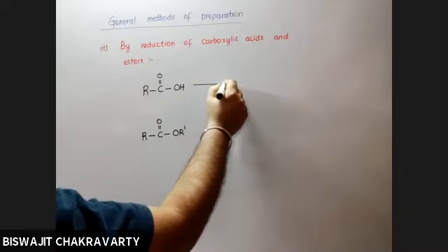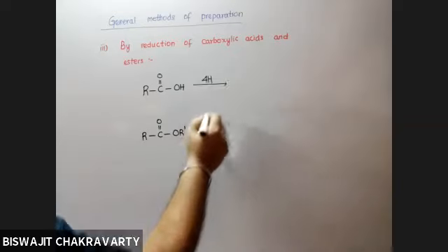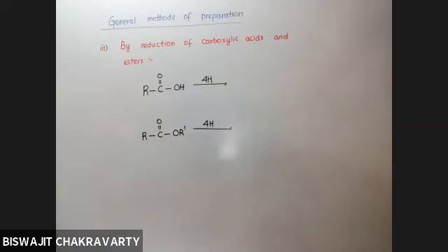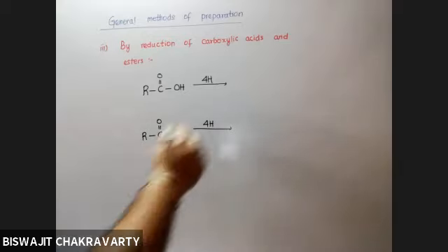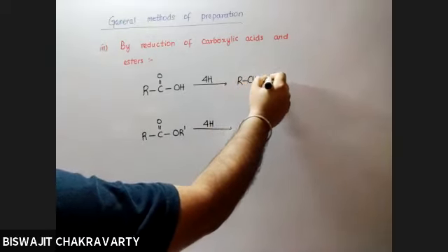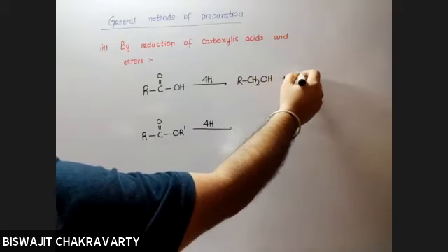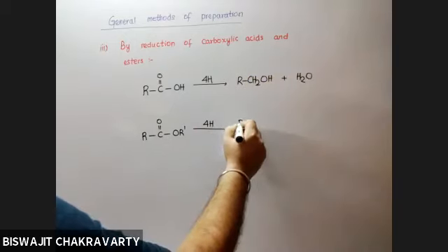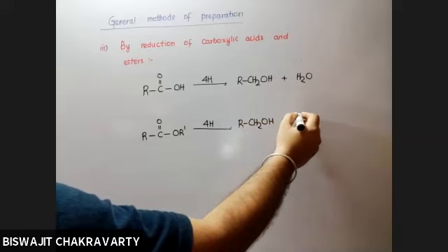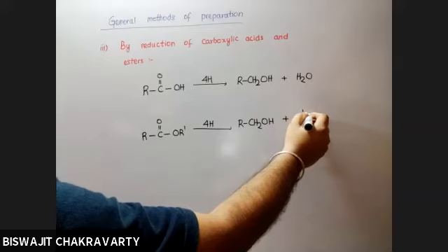For that, we need to reduce it with 4 hydrogens. And again, these 4 hydrogens should come from a suitable reducing agent. And that is going to provide us 1 degree alcohol plus water, and here 1 degree alcohol and alcohol.